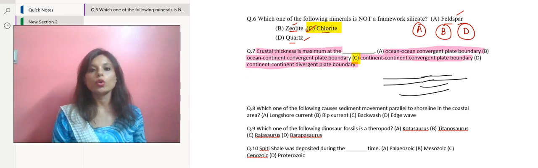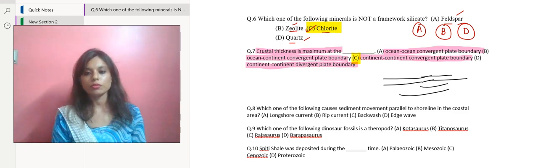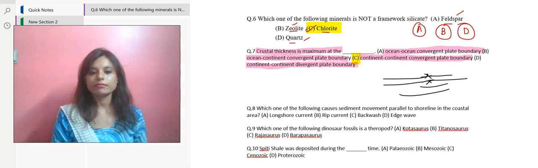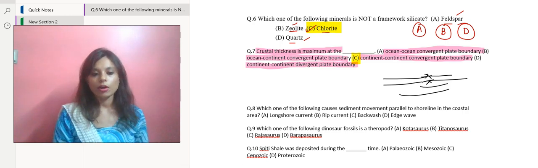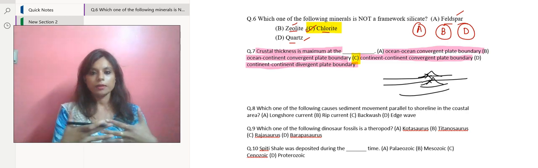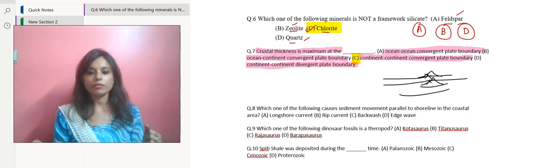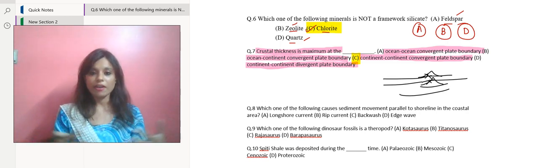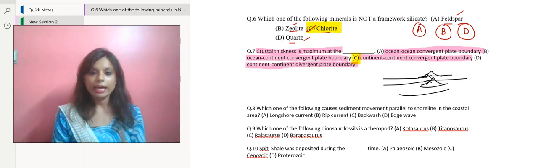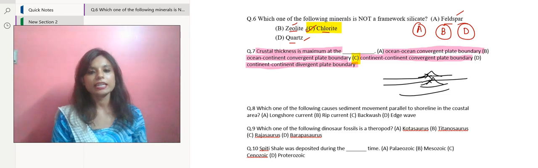So instead, the collision, which is shown over here, causes the crust to crumple and thicken, forming mountain ranges like the Himalayas that we are getting. It's because of this continent convergent plate boundary. Okay, just because they have had a collision before, that is why nowadays we are getting the Himalayas.